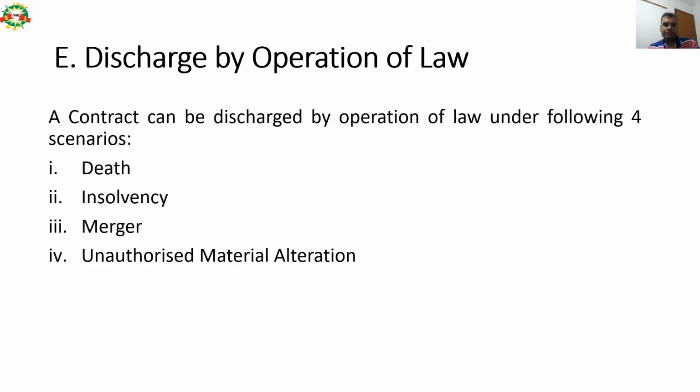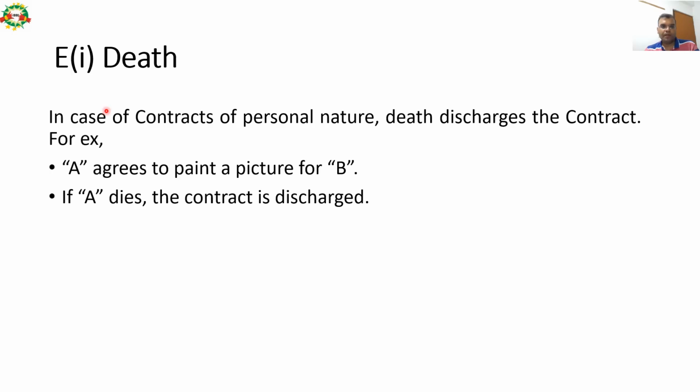The next mode of discharging contractual liability is discharge by operation of law. A contract can be discharged by operation of law under the following 4 scenarios: death, insolvency, merger, and unauthorized material alteration. So let us see death. In case of contracts of personal nature, the death of any of the parties discharges the contract. For example, A agrees to paint a picture for B. If A dies, the contract is discharged.